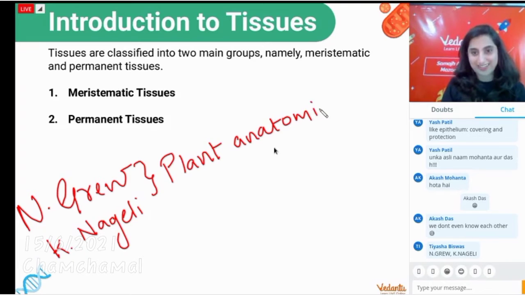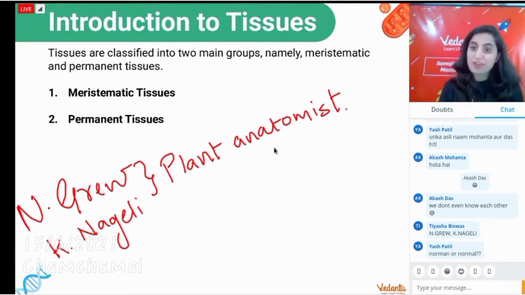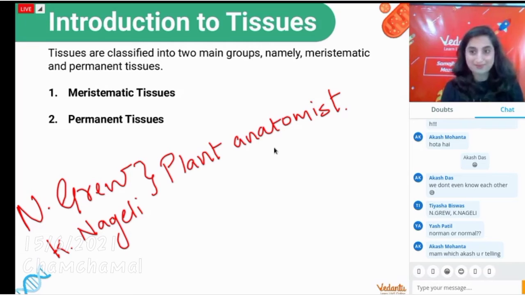Okay? Norman Grew and Carl Nageli. They were plant anatomists, and most of the things of this chapter were discovered and put forward by these two scientists only. So if you like the chapter, thank these two people. If you like this chapter, at the last, thank these two people.